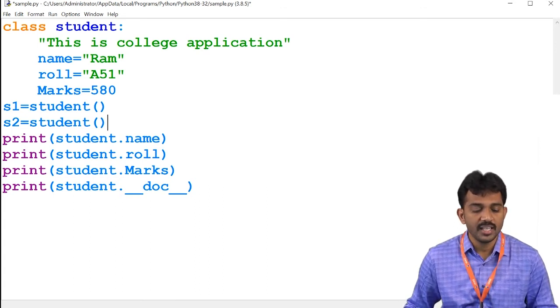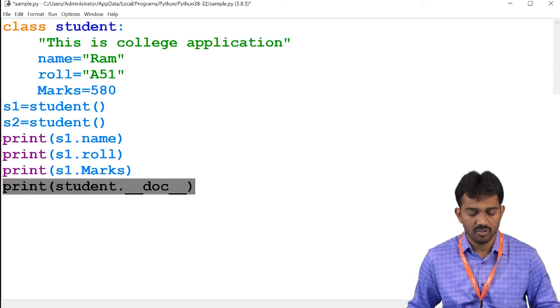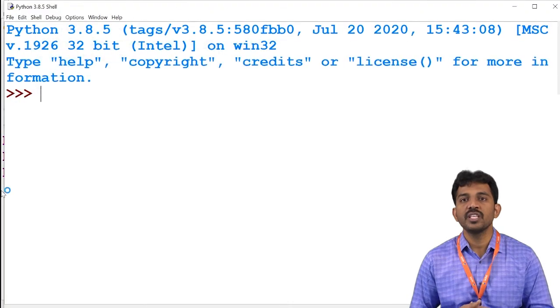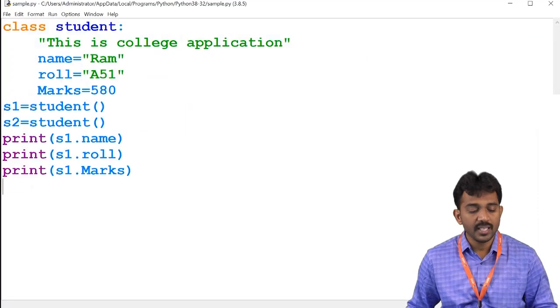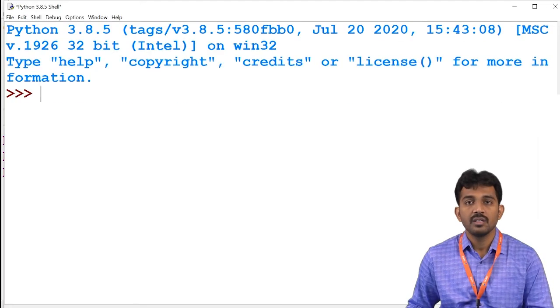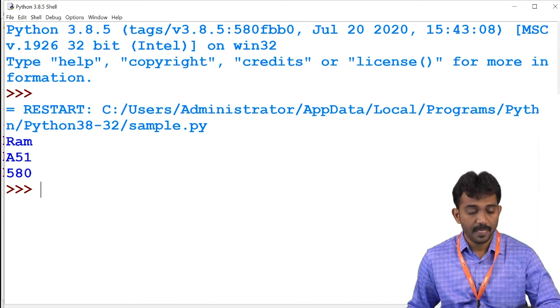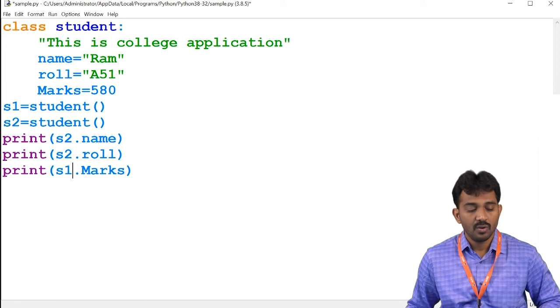But if you observe clearly here, can I write S1 here? S1 and S1 and S1, right? This one is not required. We have already seen, right? If you execute this one, yes, I'm getting the answer. But if you apply the same thing for S2 also, it has the same data, right? But what is the use? What is the use of this one?